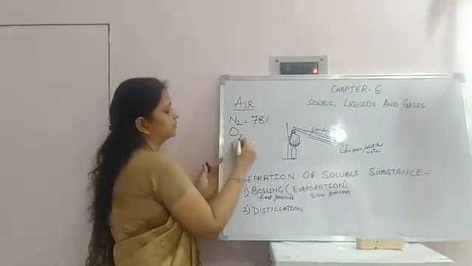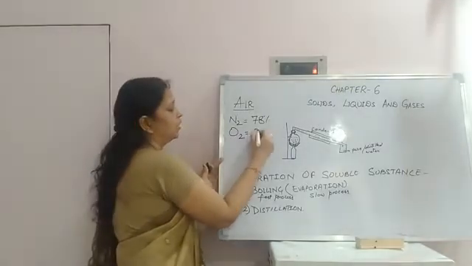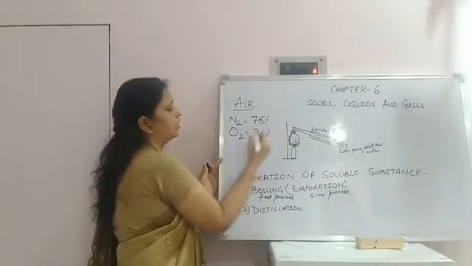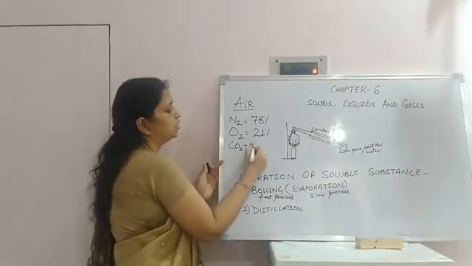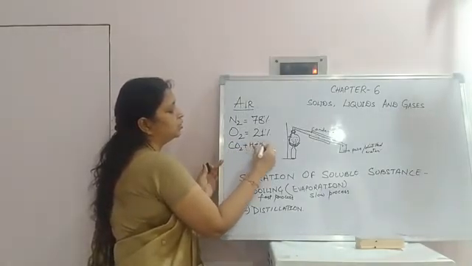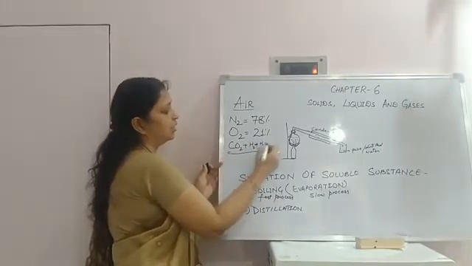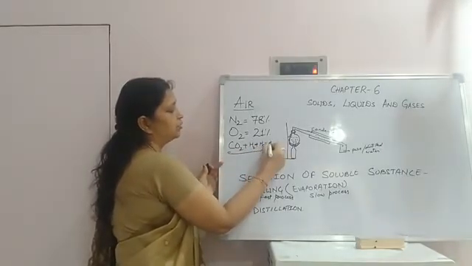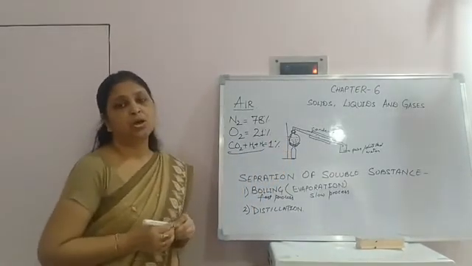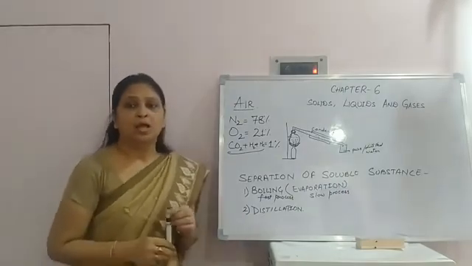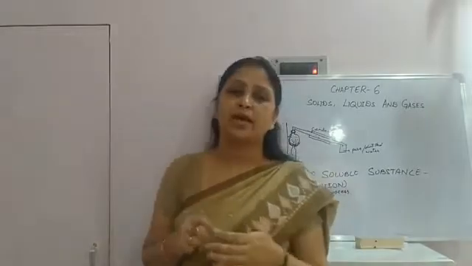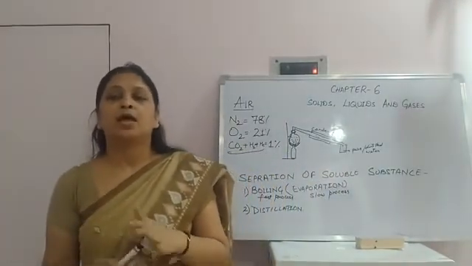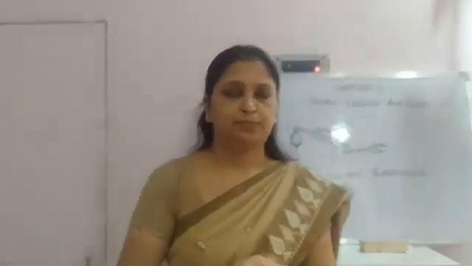Then oxygen, O2, is 21% present. Other gases like carbon dioxide, hydrogen, helium, all mixed together, make up only 1% of air. Air also contains dust particles, microorganisms, smoke and water vapor.